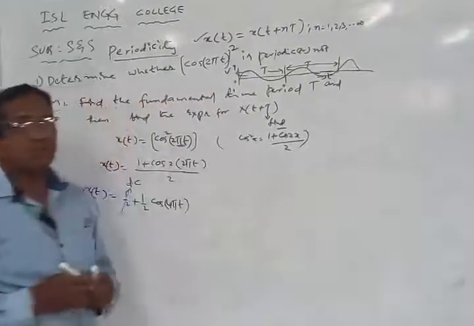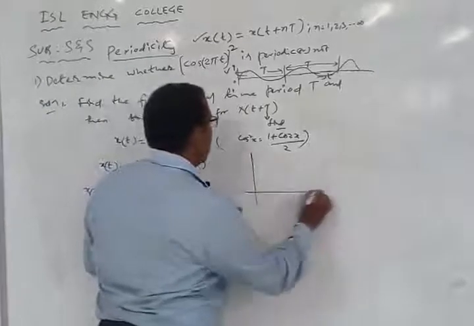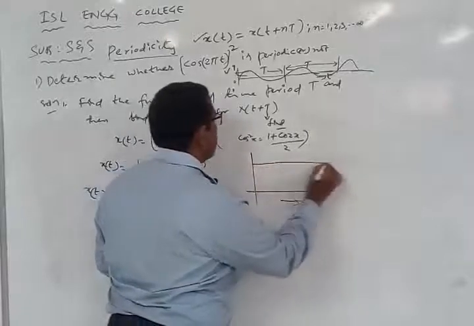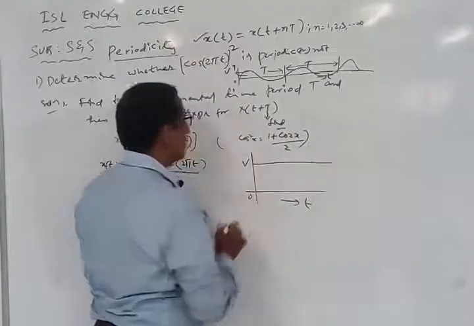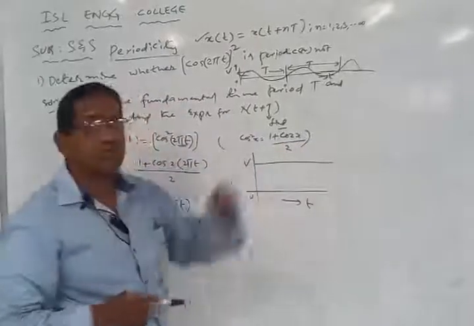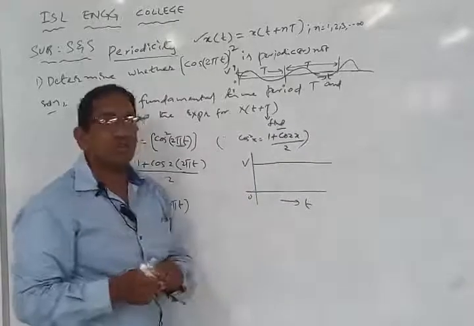What is the frequency of a DC signal? It is going to be 0. How can I say that? What is the meaning of a DC signal? Over a time period t, a signal is not changing. Say there is a voltage signal like this. If the signal value is not changing over the infinite duration of time, then we say the frequency of the signal is equal to 0.